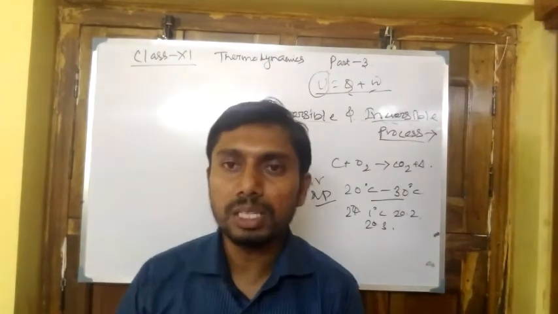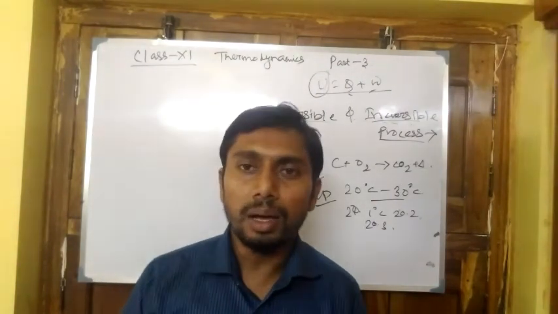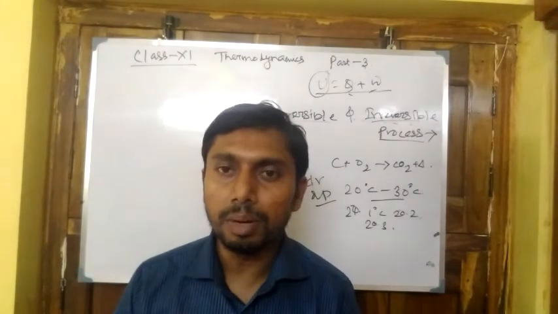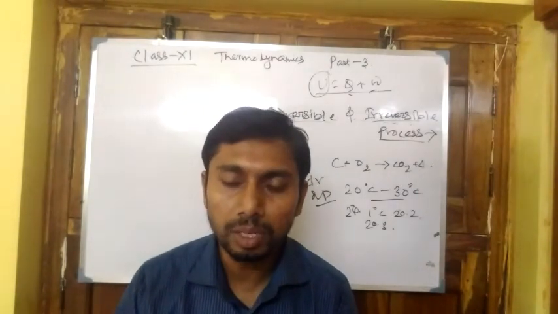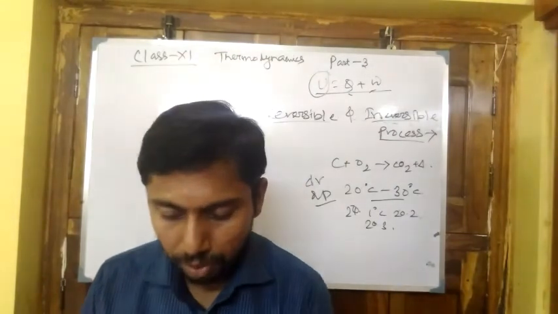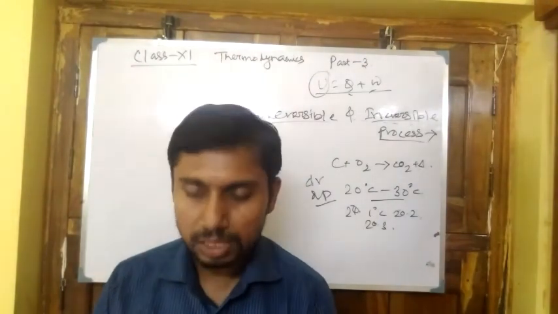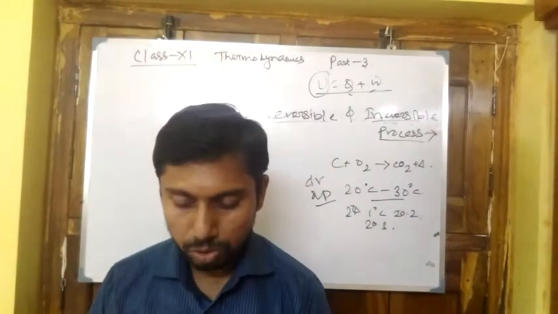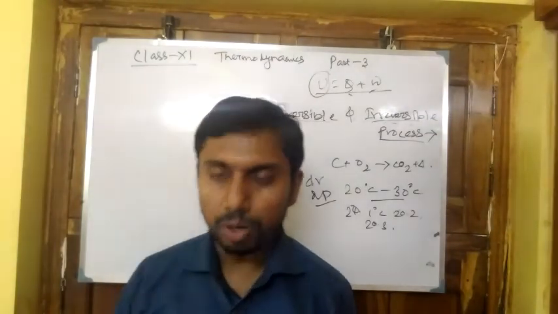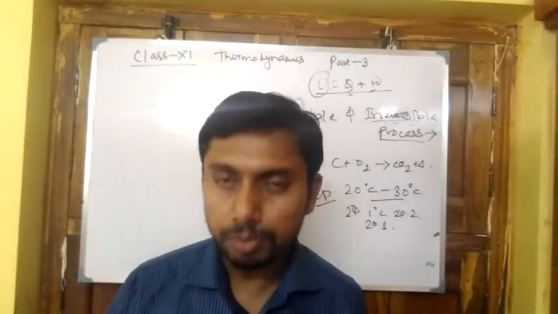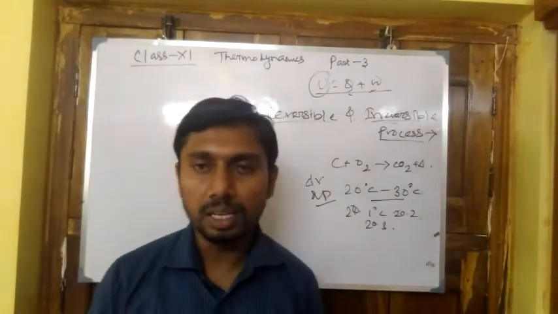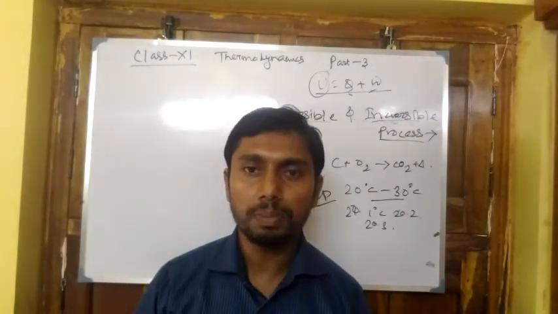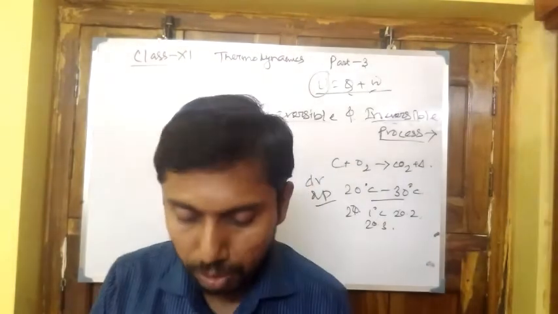A reversible process can get back to its primary state by altering the condition, but an irreversible process does not get back to its original state. For example, we have given the example of carbon plus oxygen, and also the streamline flow, and heating of water in an open beaker from 20 degrees to 30 degrees centigrade. These are the examples by which we can explain reversible and irreversible processes.